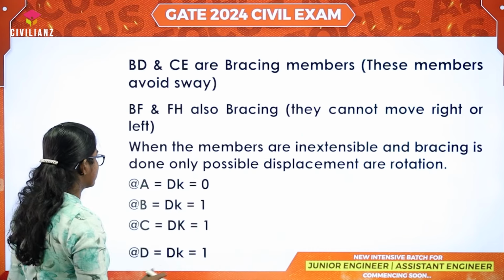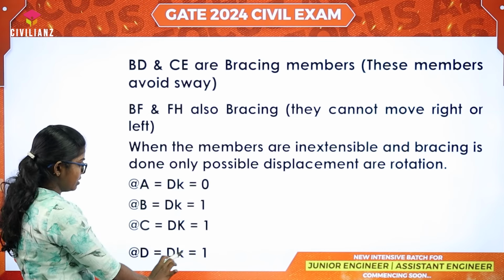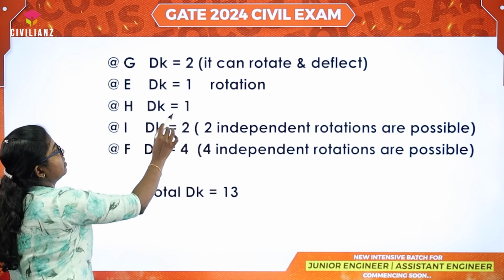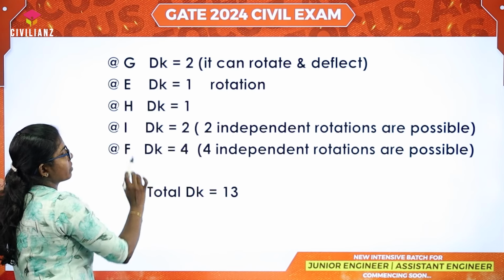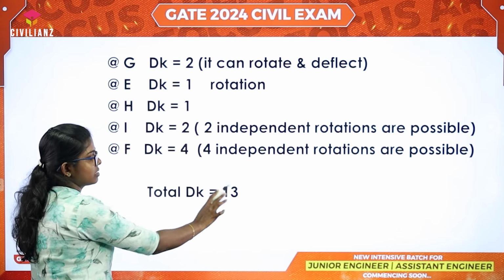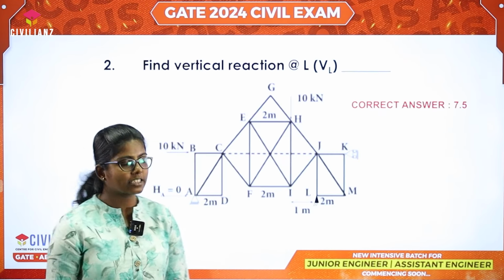At last, we can conclude that at A, dk is equal to 0, B 1, C 1, D 1, then 2, 1, 1, 2, 4. The sum of these degrees of freedom gives 13. Our answer is 13. Let's move to the next question.